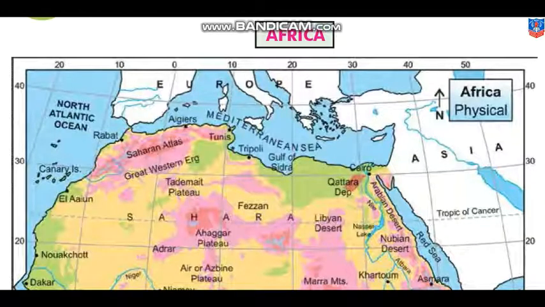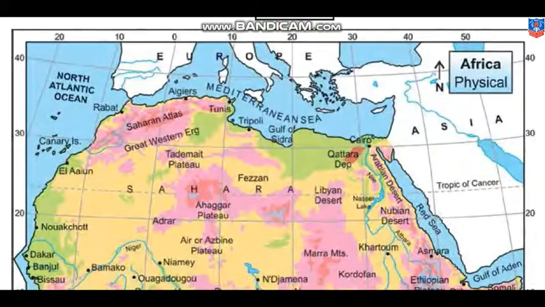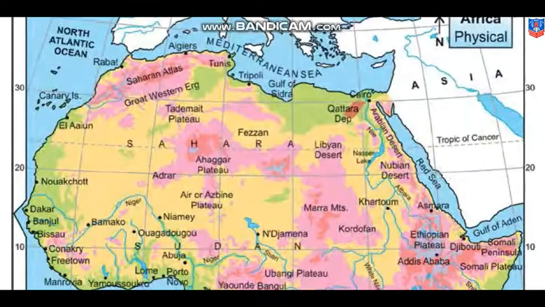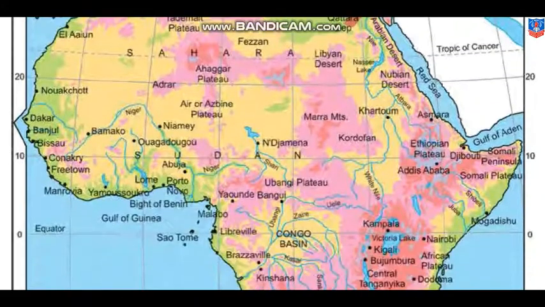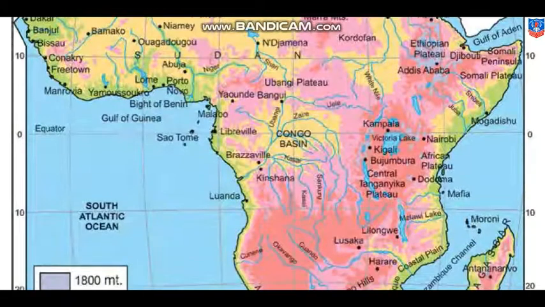Here is the map of Africa. We can see it's a physical map. There are deserts, sea boundaries we can see. There are plateaus. Okay, in the map, if you observe, you can see the basin. Here in the center, we can see Congo Basin.